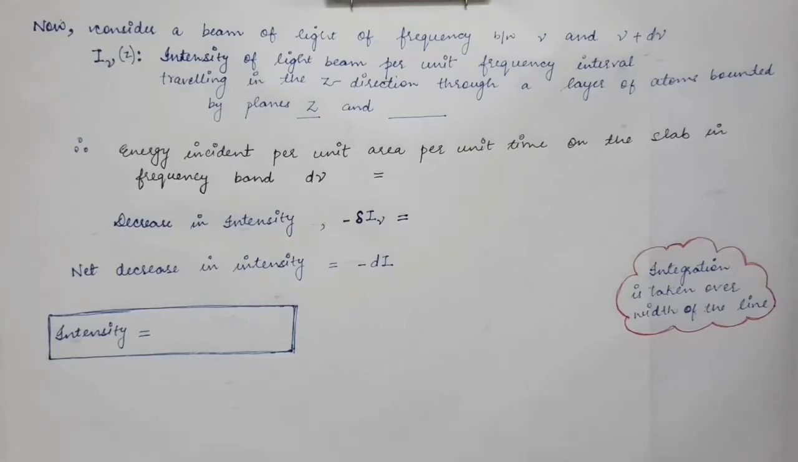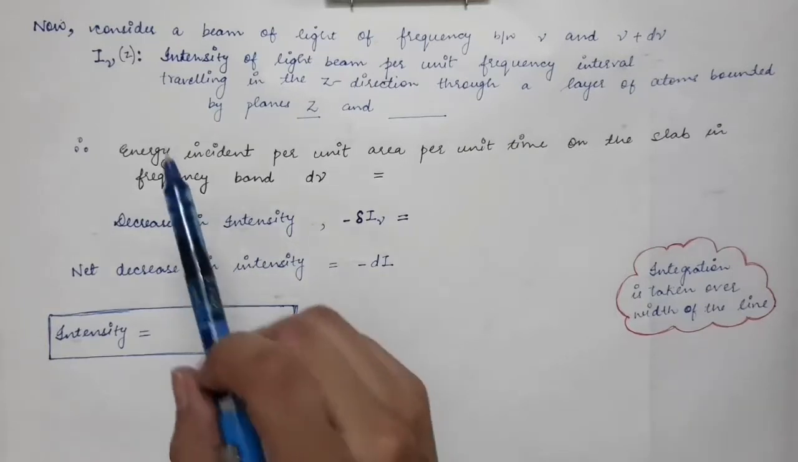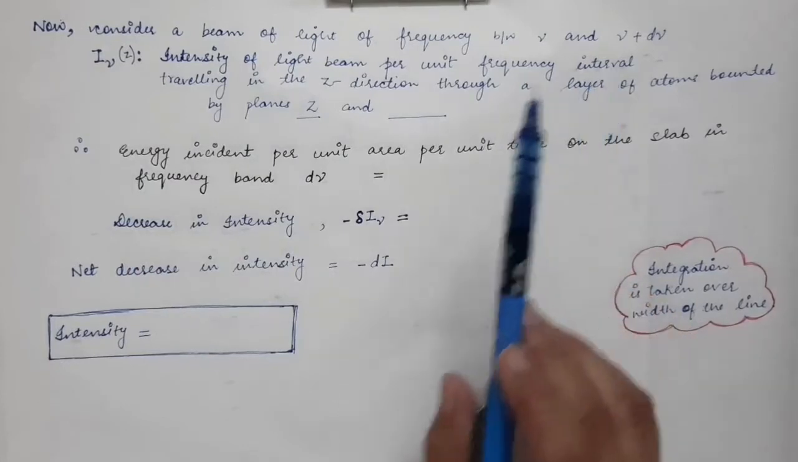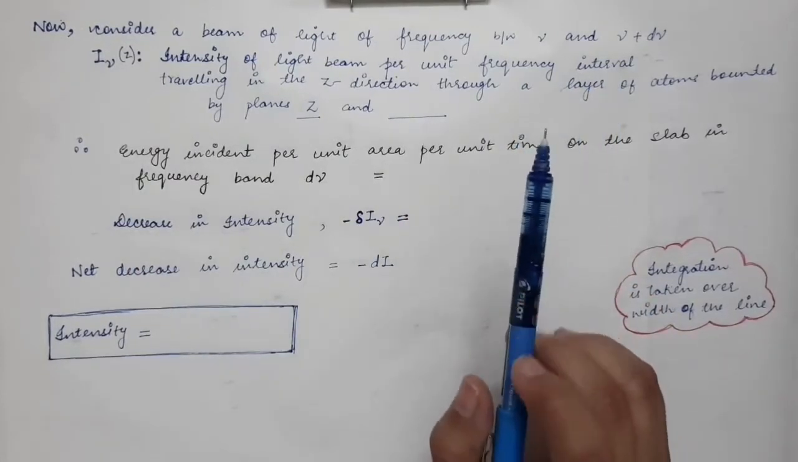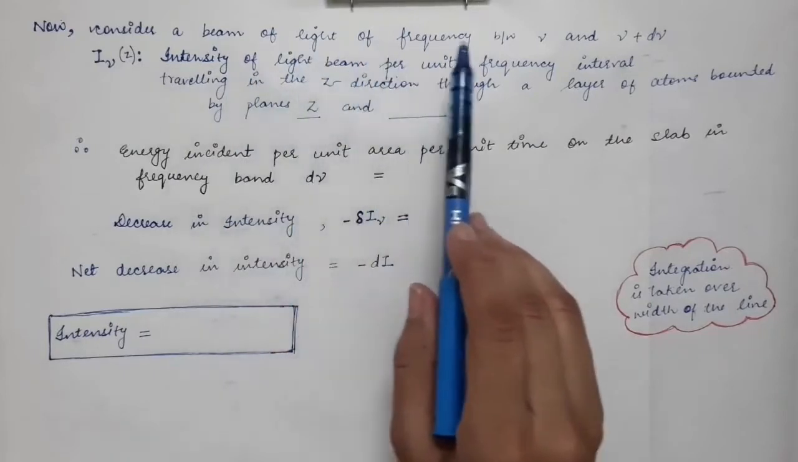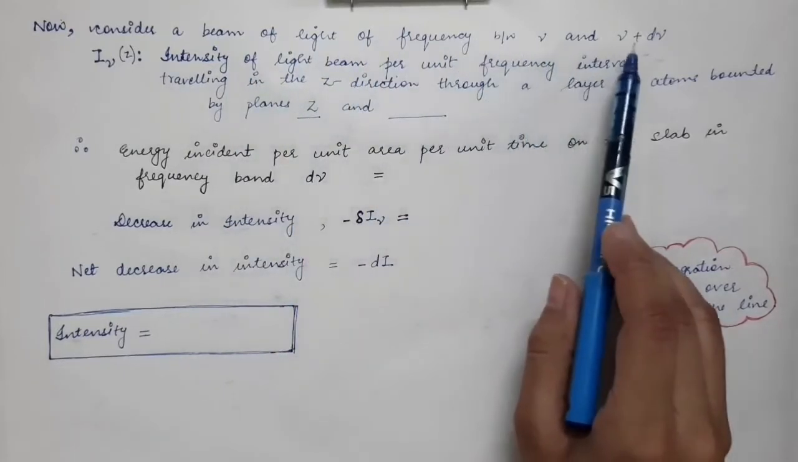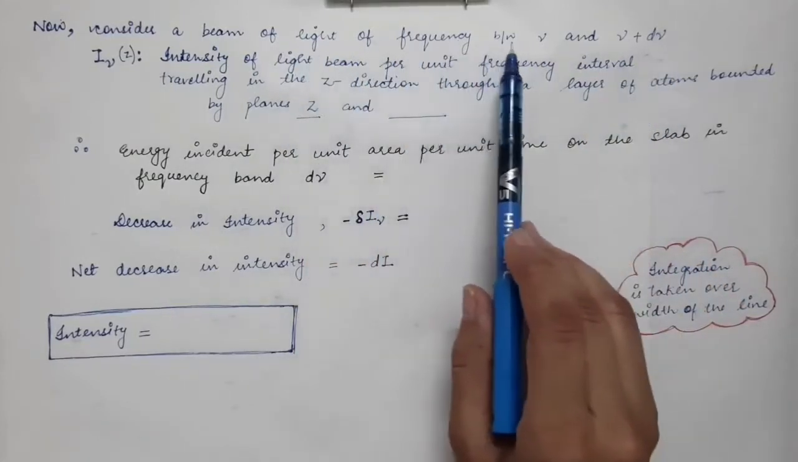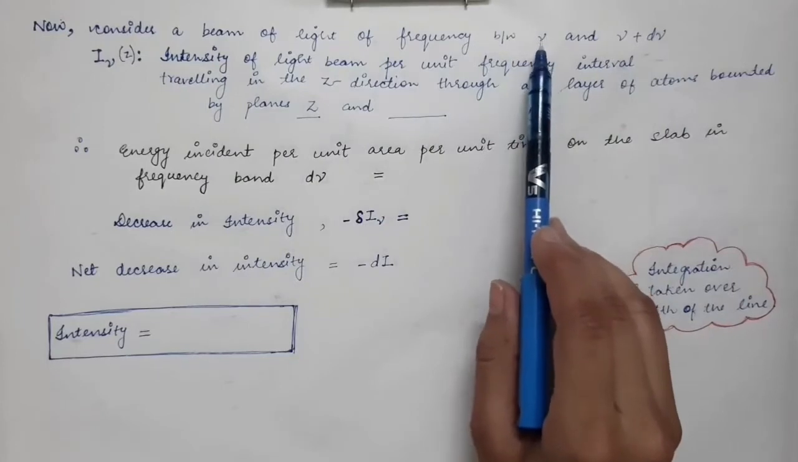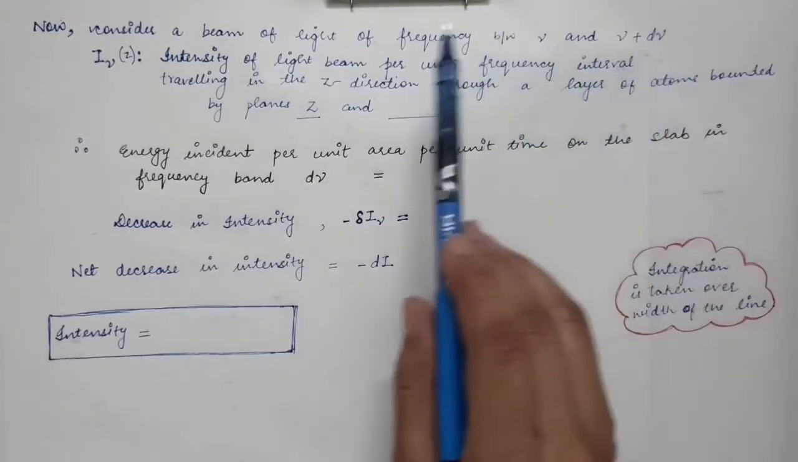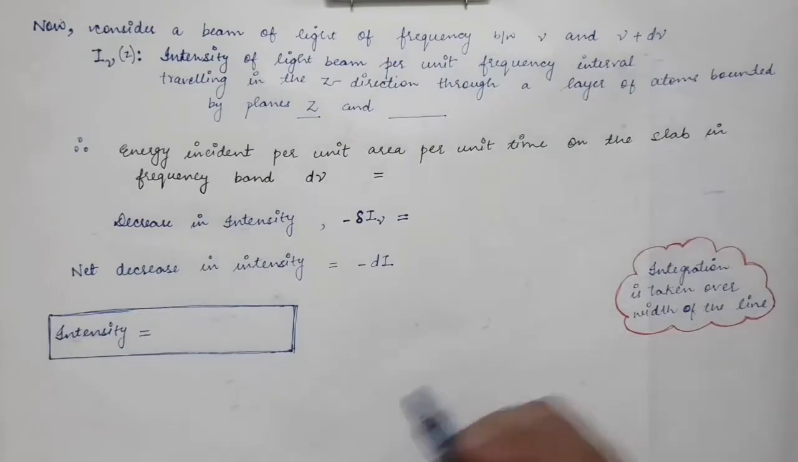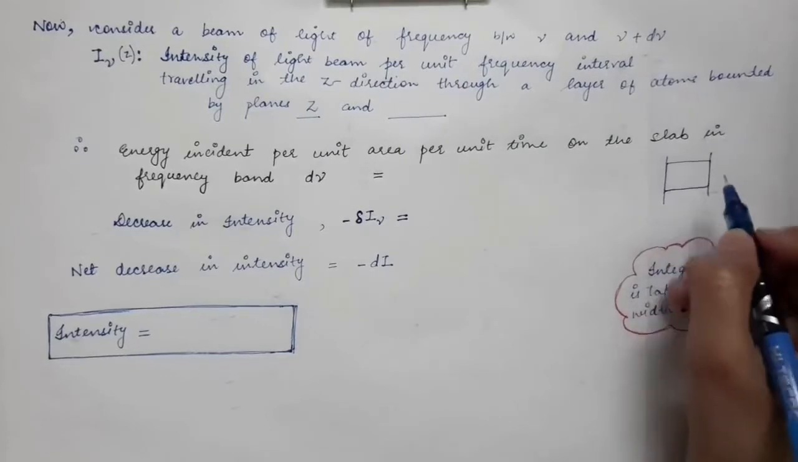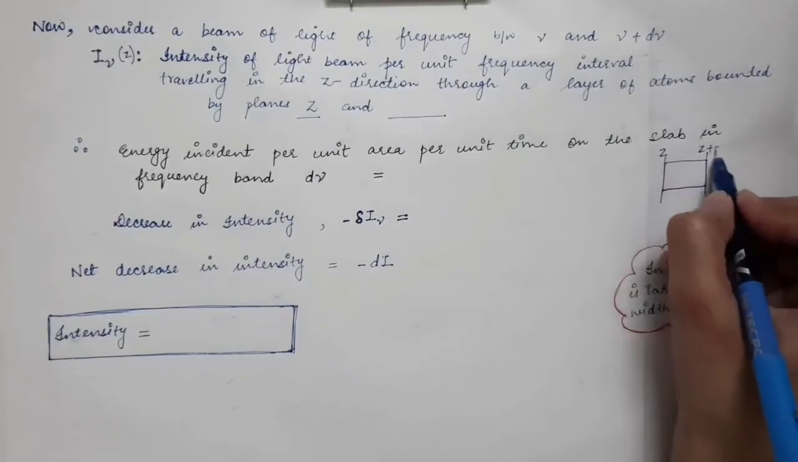So in the previous derivation, we have taken I nu z, the intensity per unit frequency interval. Over here, we will consider a beam of light of frequency between nu and nu plus d nu. So the beam of light which has a range between nu and nu plus d nu is made to fall on the material. Let's say we have a medium like this. This is the section that I am taking. Here we have z and here we have z plus dz.